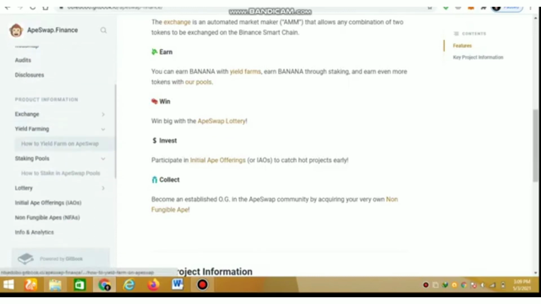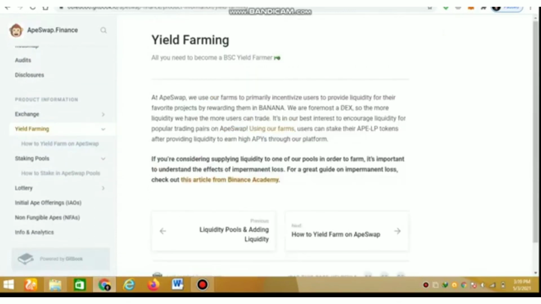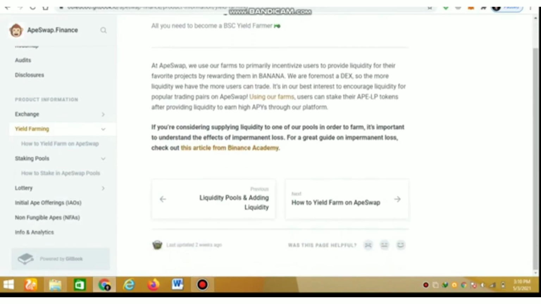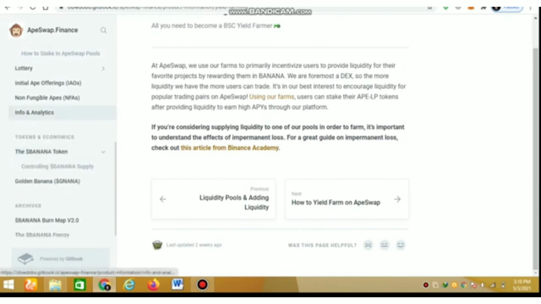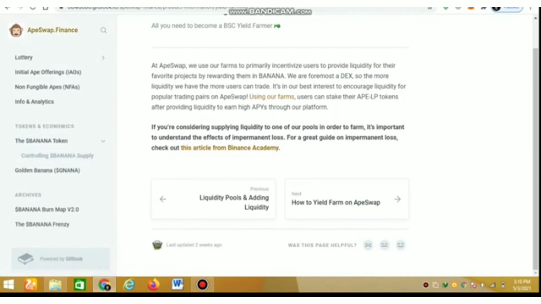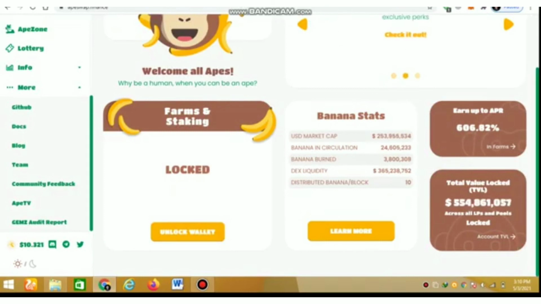You can also check yield farming. What is yield farming? If you are considering supplying liquidity to one of our pools in order to farm, it's important to understand the effects of impermanent loss. For a great guide on impermanent loss, check out the article from Binance Academy. These are all the details about EpiSwap. You can check it on their website or Medium.